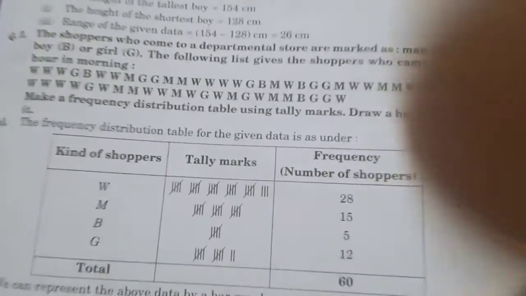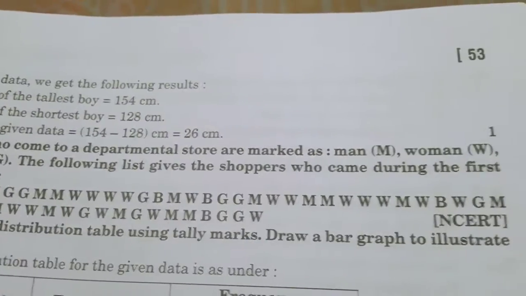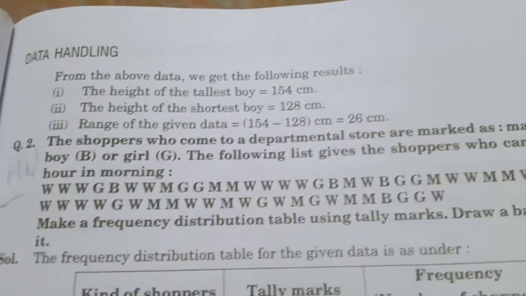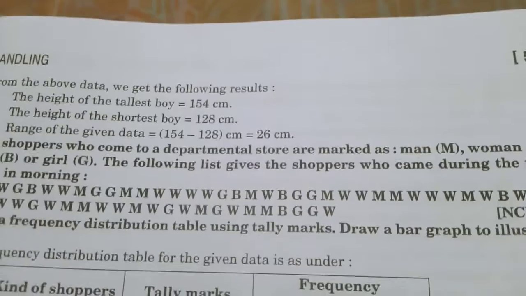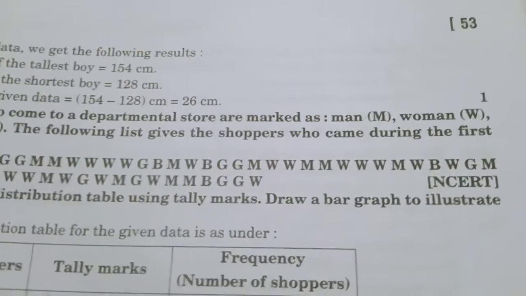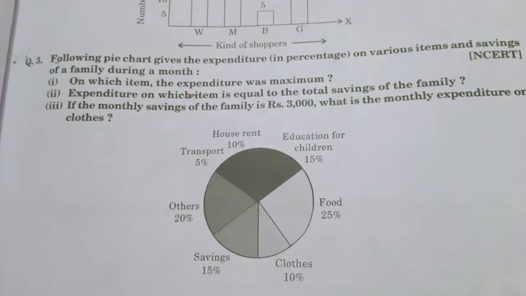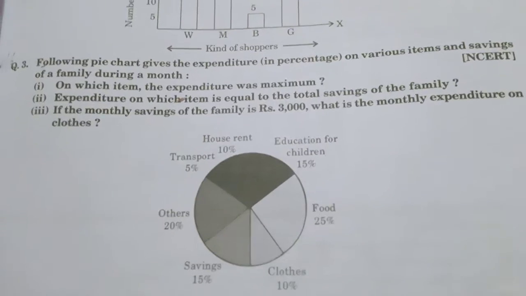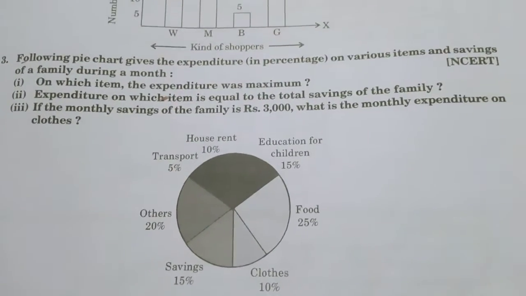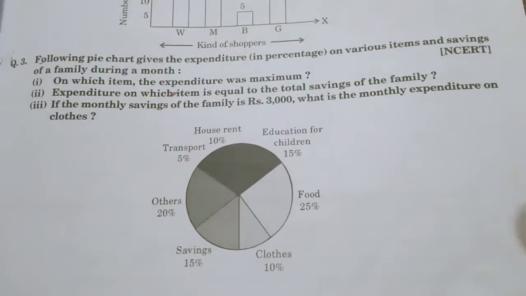From this data, you have to make the frequency distribution table like this. Make the frequency distribution using tally marks and draw its bar graph to illustrate it. You can draw the bar graph in the graph book if it is available to you. Otherwise, you can draw it in your regular notebook. This is the first homework. One more homework is there. See, one pie chart is given. Yesterday I explained it the same way, only the percentages are given differently. And you have to answer this. This question number 3 is also homework.